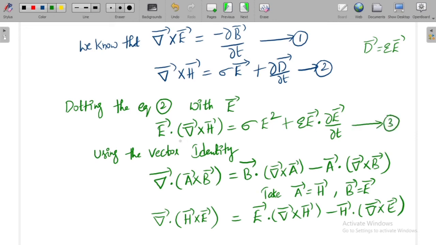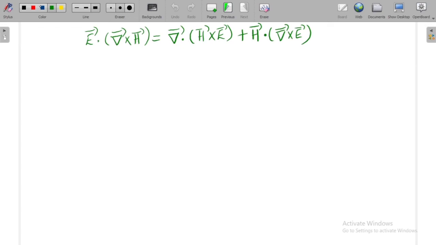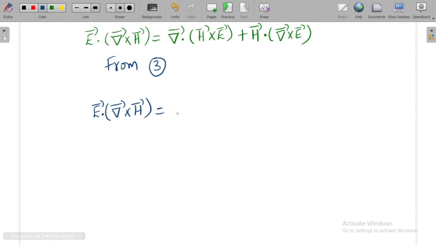From third, E bar dot del bar cross H bar, I am writing it again here.